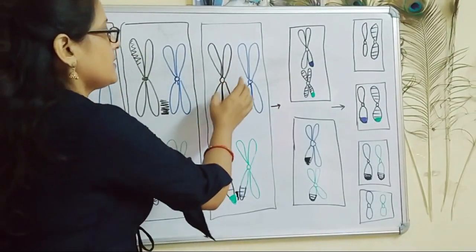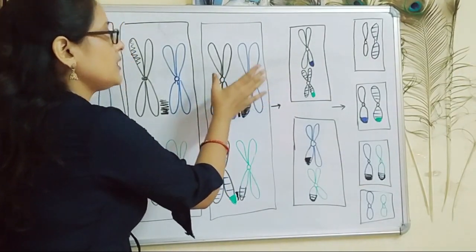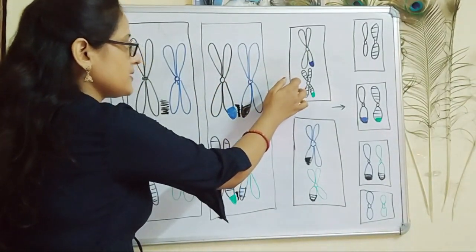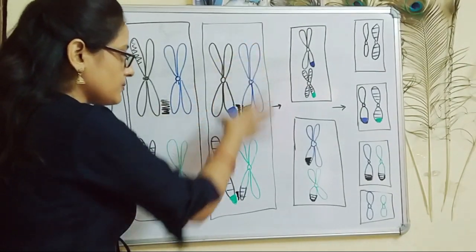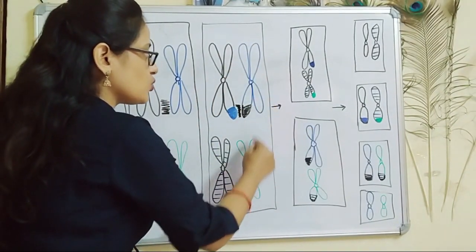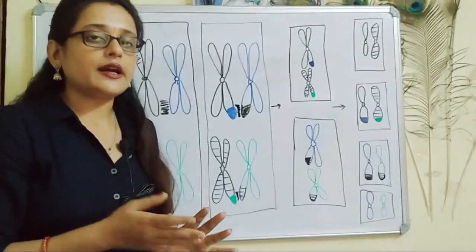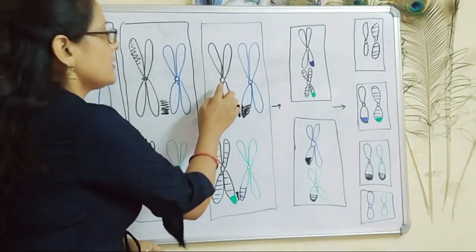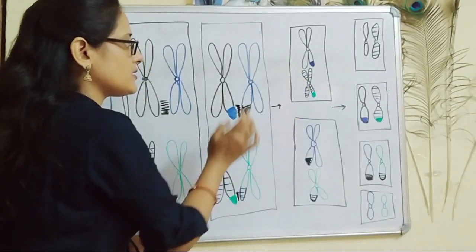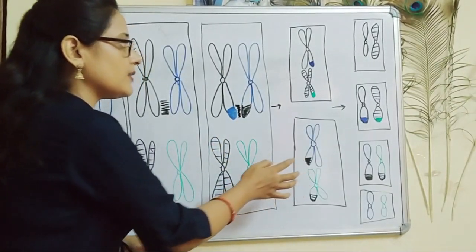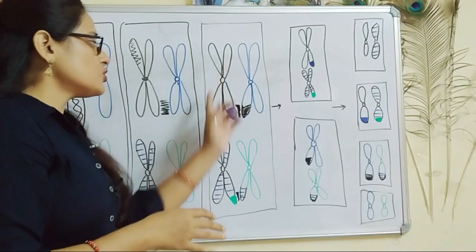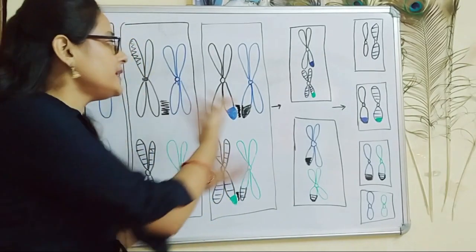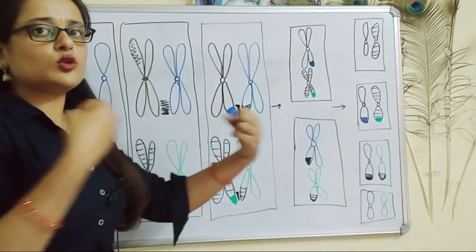As a result, these 2 chromosomes will get away from each other and will enter into 2 cells which are produced from this single cell. So suppose the upper cell receives both these chromosomes from this pair, and this lower cell receives these 2 chromosomes. There is no fixed pattern as to which chromosome will enter which cell. Any chromosome can enter any cell. Let's suppose this chromosome enters with this chromosome into this cell. This chromosome enters with this chromosome into this cell. There is no fixed pattern because these chromosomes are scattered in the middle. So a spindle fiber can get attached to any centromere and pull any chromosome towards itself.